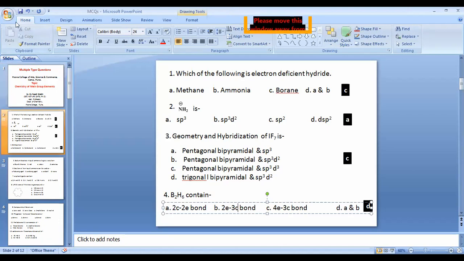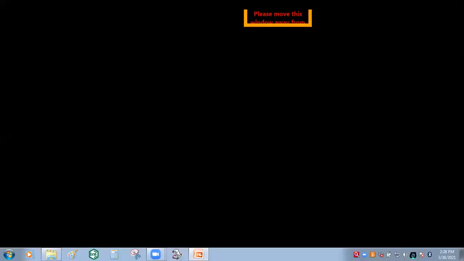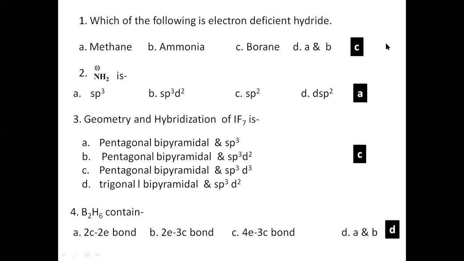So it should be like this. Okay. Any answer? Now see question number 4. I have rearranged this question number 4. So can you tell me the answer of question number 4 now?